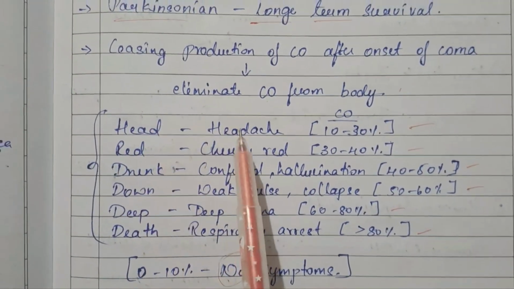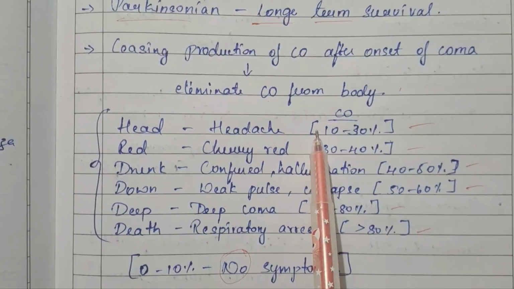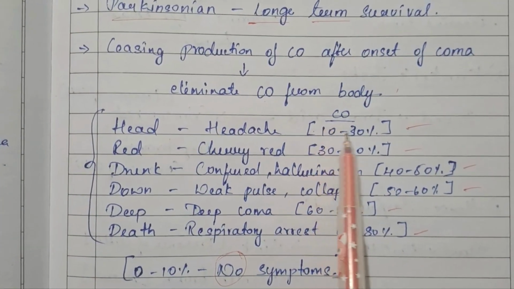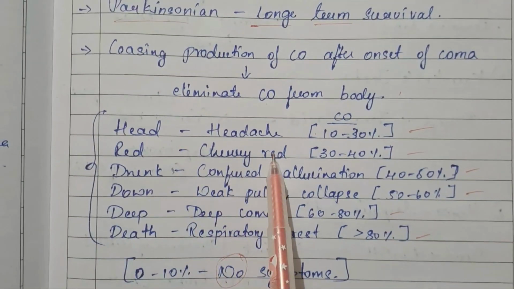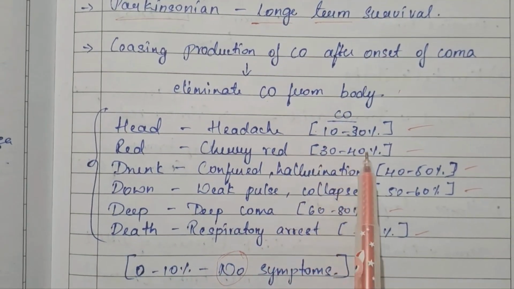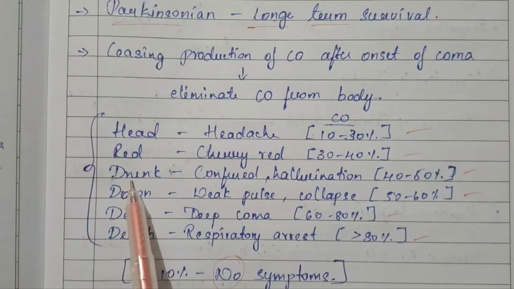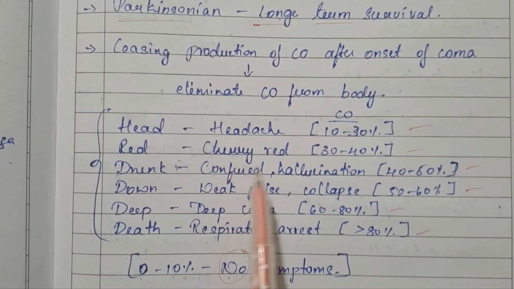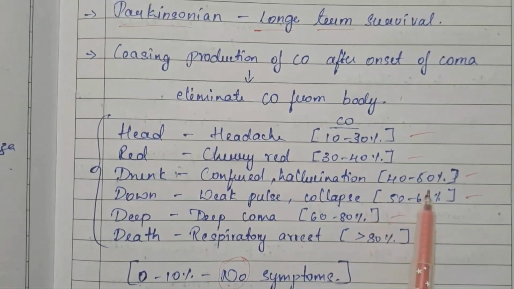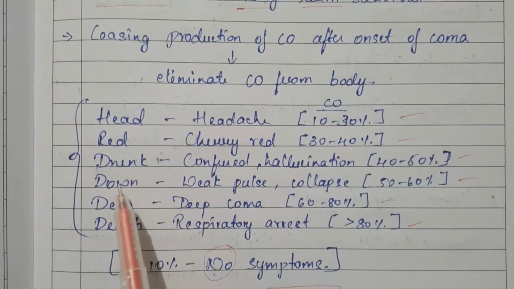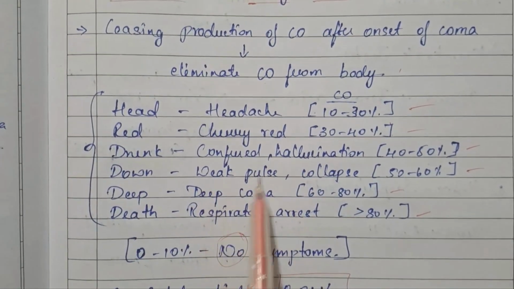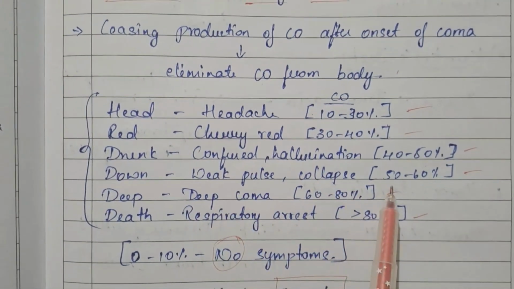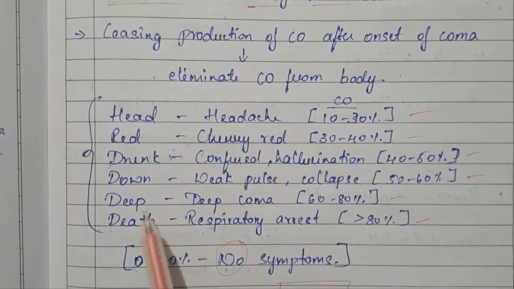Head refers to headache, which occurs when there is 10 to 30% of carbon monoxide. Red, cherry red appearance of the skin is seen in 30 to 40% of carbon monoxide. Drunk indicates confusion and hallucination in 40 to 50%. Down, we can say the person is collapsing or there is a weak pulse at 50 to 60%.